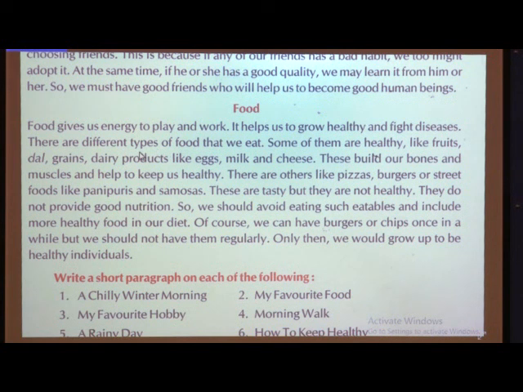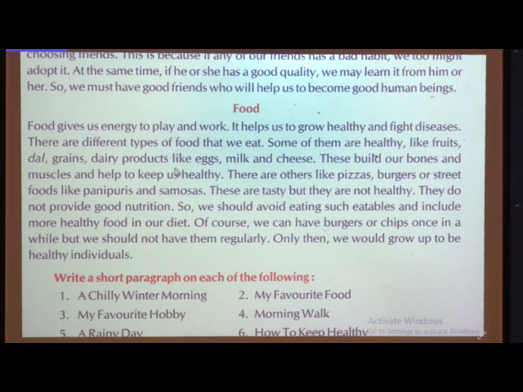Okay, we eat many types of food daily. Which are they? Some of them are healthy. They are healthy food like fruits. Fruits are very healthy to eat. Then dal, grains, dairy products like eggs, milk and cheese. All these types of food are very healthy, and if we eat all this healthy food, we grow healthy and we can fight the diseases.